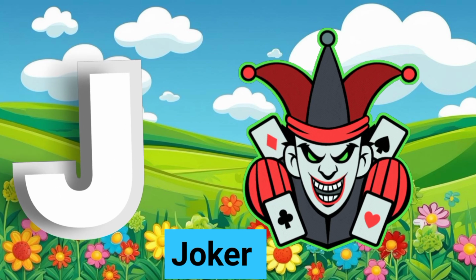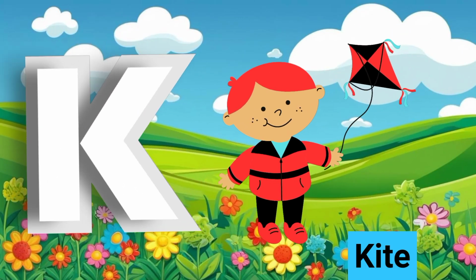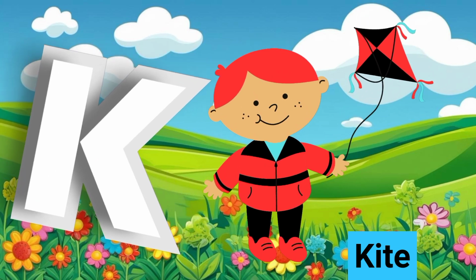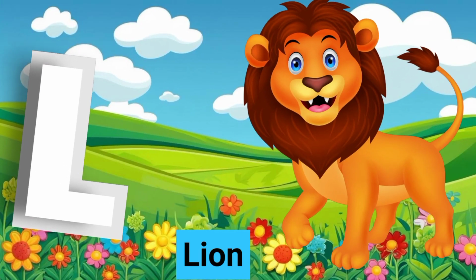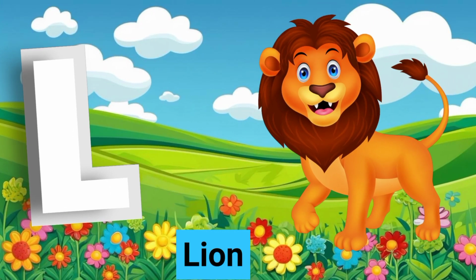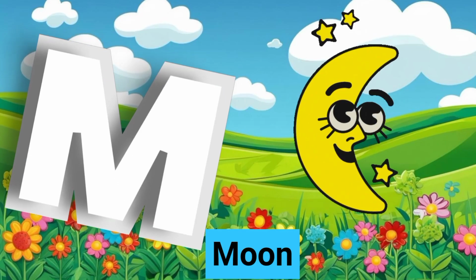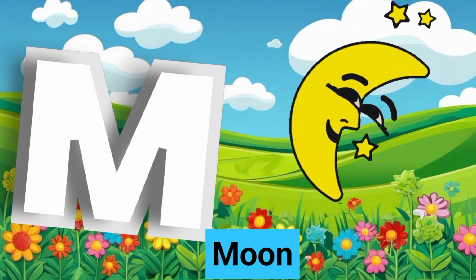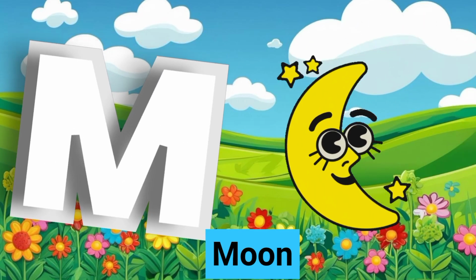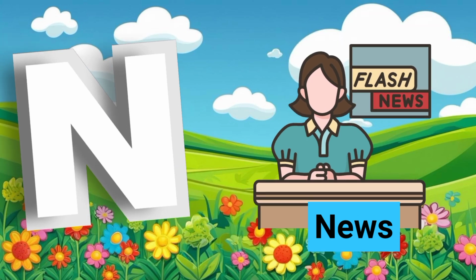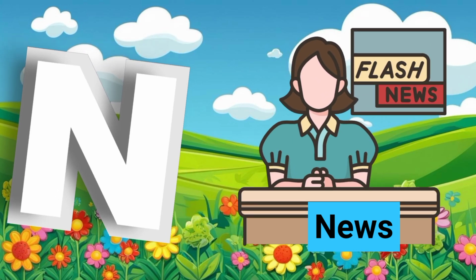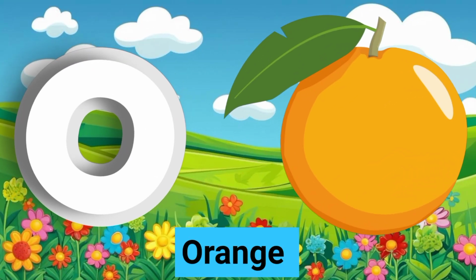J is for joker. This letter is K. K is for kite. This letter is L. L is for lion. This letter is M. M is for moon. This letter is N. N is for news. This letter is O.